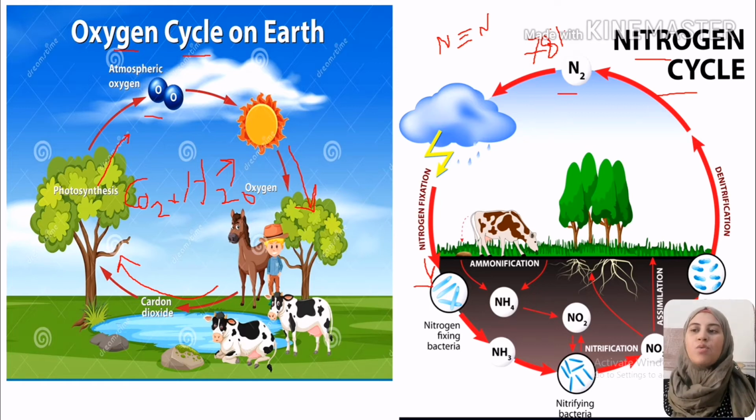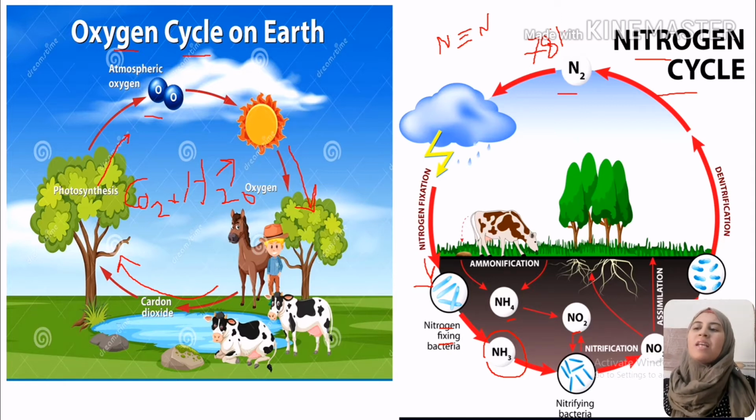Nitrogen oxides will be used by some bacteria responsible for nitrogen fixing in the soil. So they will start to fix nitrogen and form ammonia compounds. Ammonia compounds are used by another type of bacteria to form nitrites and nitrates compounds.